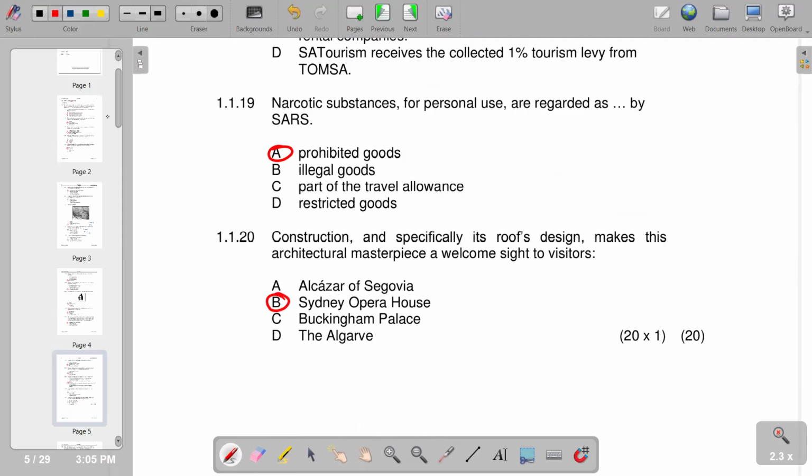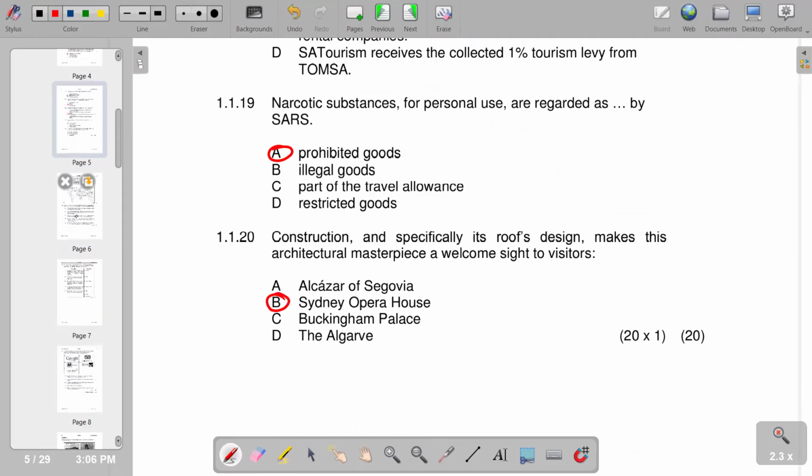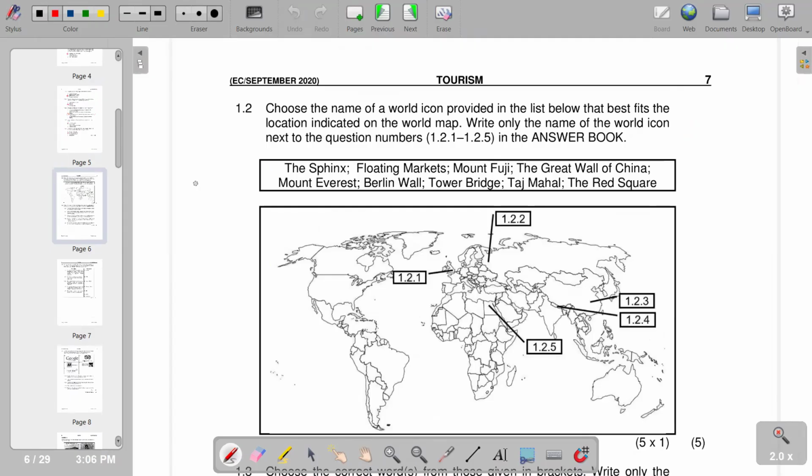So that will move on to the next section, whereby it reads, choose the name of the world icon provided in the list below that best fits the location indicated on the world map. Add only the name of the world icon next to the question number. So on 1.2.1, it is the Tower Bridge.